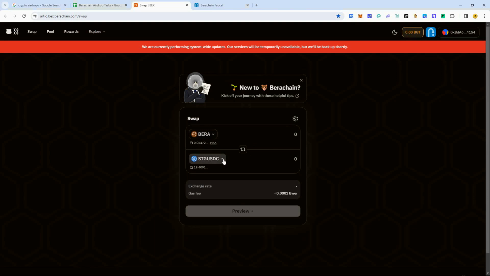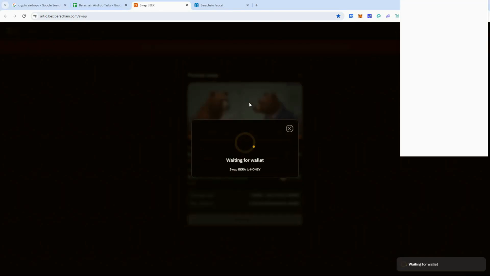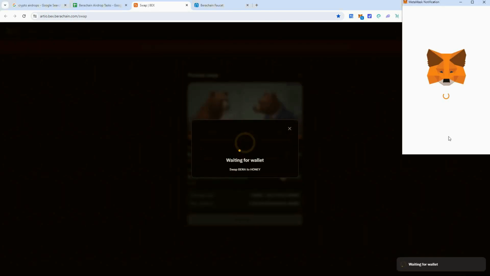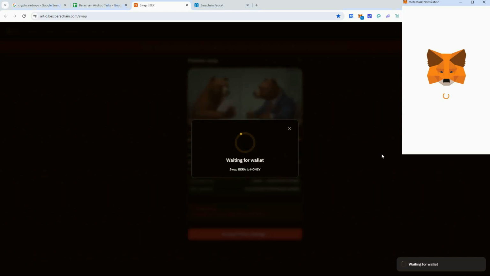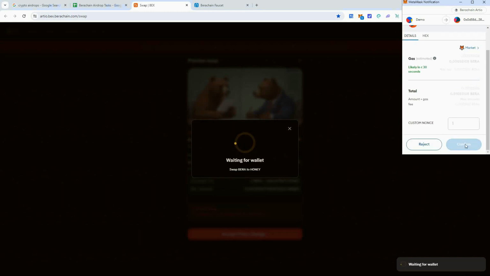So now we're going to swap some Bera for some honey, because that was the next step as well. We don't need as much as this one because we're going to get some free honey with the next step. Okay, so we'll preview that. And I like how they put that little contract there. That's pretty neat. So yeah, guys, this blockchain is working smooth and pretty fast, and cheap fees, as you can see. Very cheap fees for gas, which I like as well. Okay, so we will confirm this.